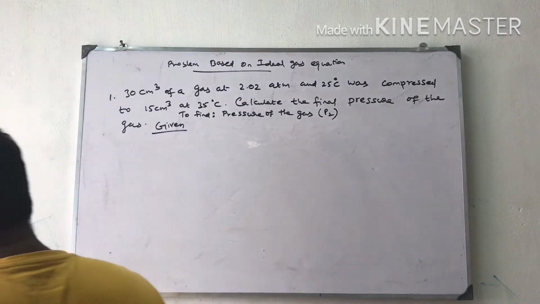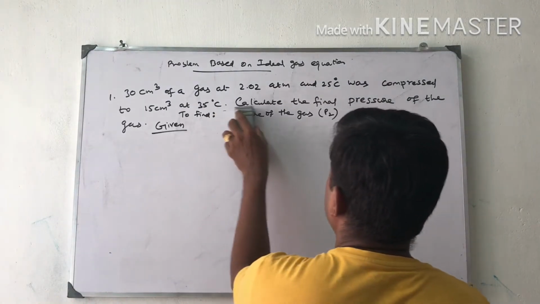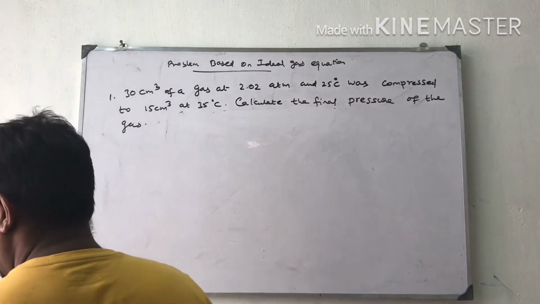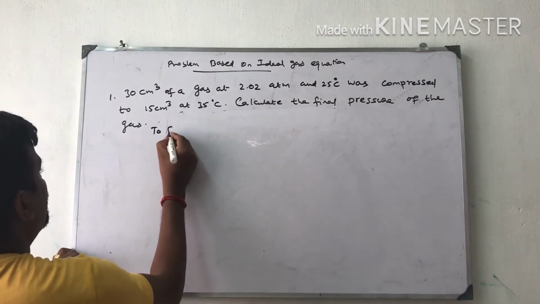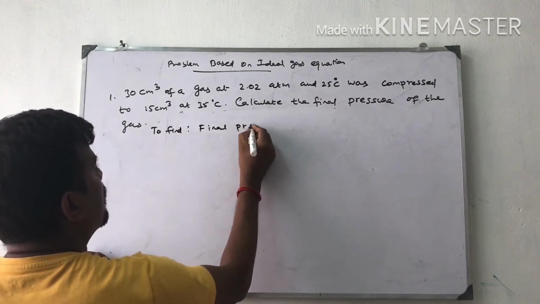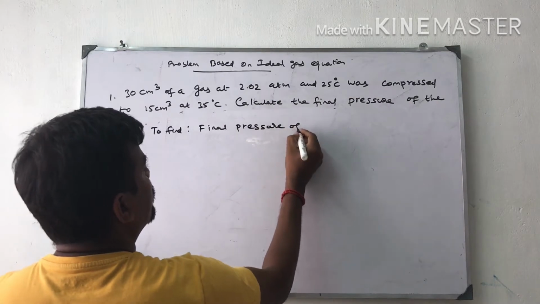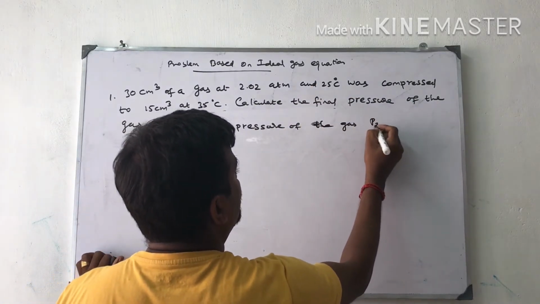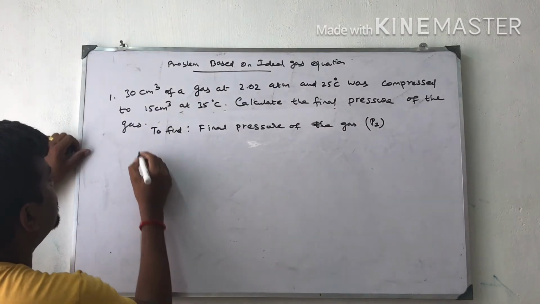To find the final pressure of the gas, P2.